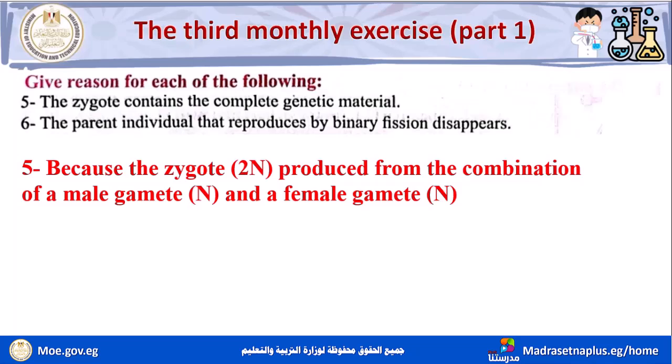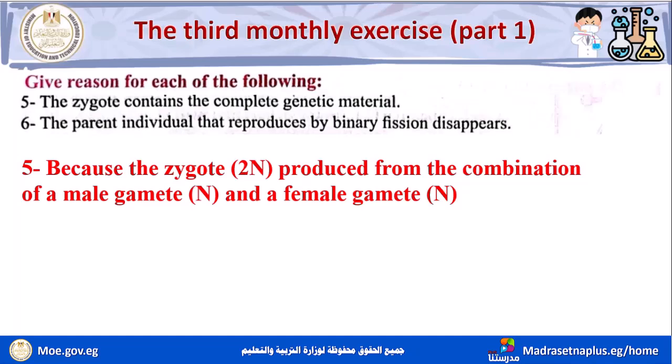Because the zygote is 2n, or the diploid number, produced from the combination or fusion of a male gamete n, or haploid number, and a female gamete n, or haploid number.